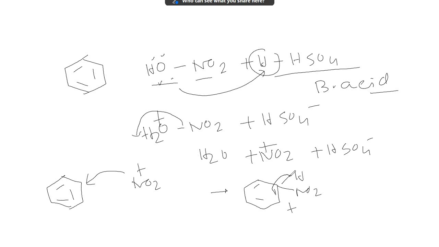In this case, it gives its bonding electron, forming nitrobenzene. These are the two examples of electrophilic substitution reactions that take place in benzene. So we have done two substitutions: one is halogenation, one is nitration. Just one more case I will discuss for today's class. Next class I will upload more such substitution reactions.